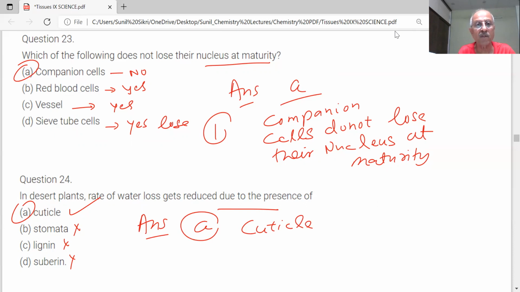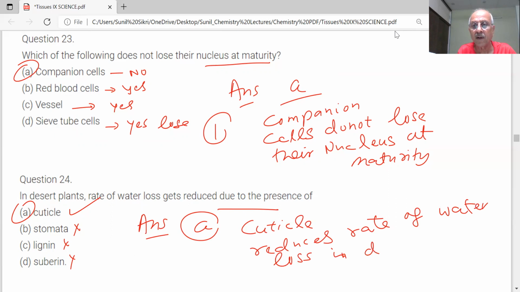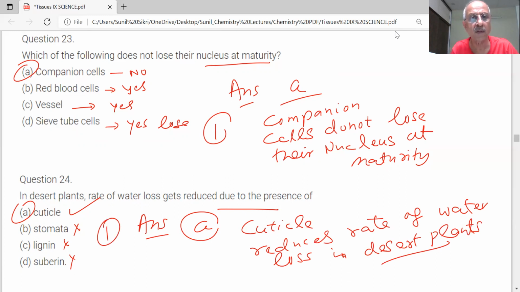Desert plants have cuticle, which reduces the rate of water loss in desert plants. Because in desert the water is less or more? Less. So that is the correct answer.